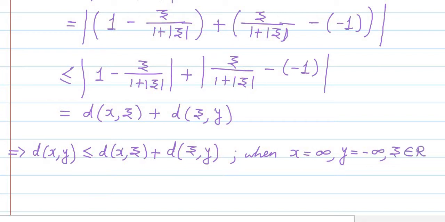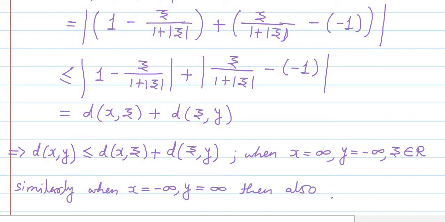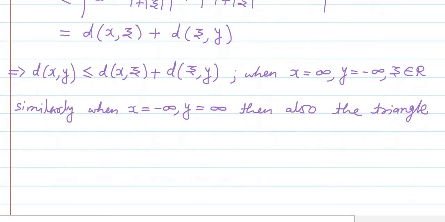Now similarly we can show that if x is minus infinity and y is infinity, then also the triangle inequality holds.